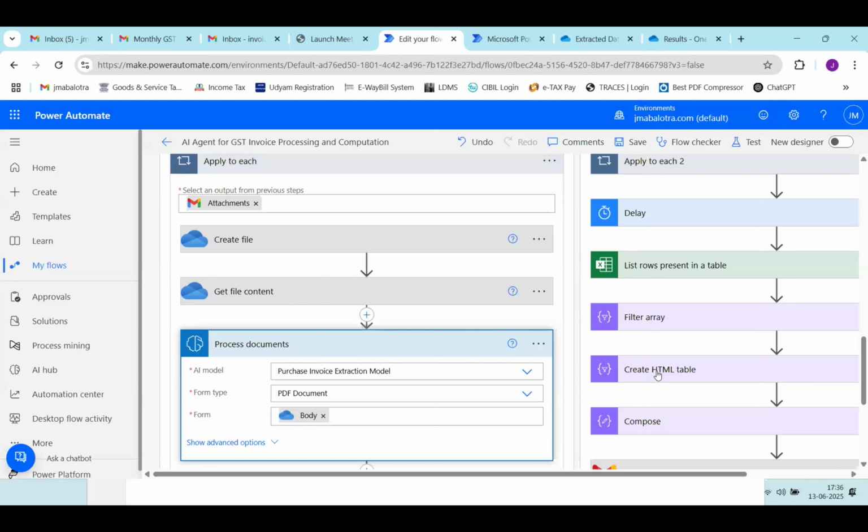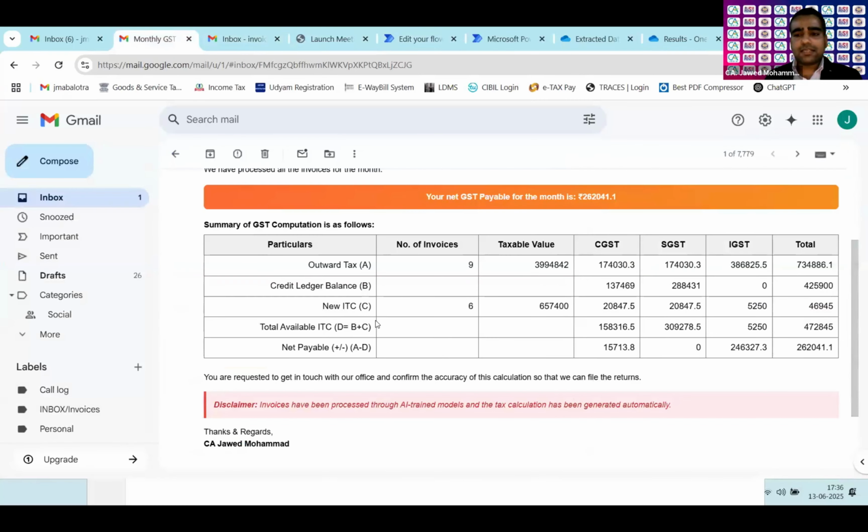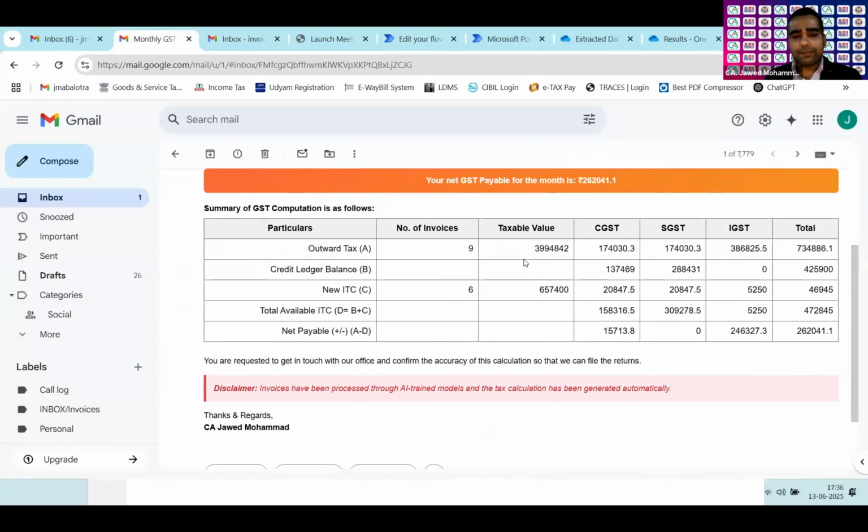Let's say if my client has sent me an invoice, usually how it happens is that a lot of time we don't get invoices on time. So my invoice comes at a later date also. So my GSTR1 has already been filed. So how do I ensure that those invoices which are coming after my GSTR1 is filed have also been factored into my GSTR3B working in the right manner? Because right now, in the end, you have shown, sir, I'm sending the email also to the client with the GST payable. Yes, sir. This is the email. Yeah, this amount is the GST payable.